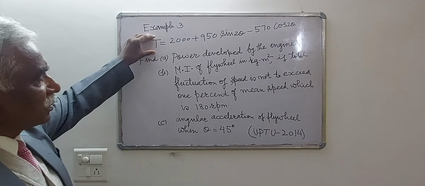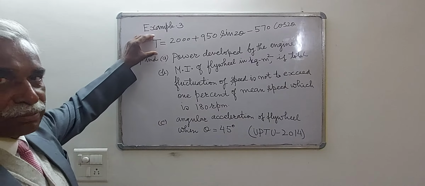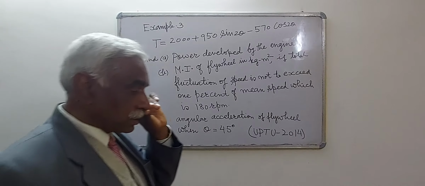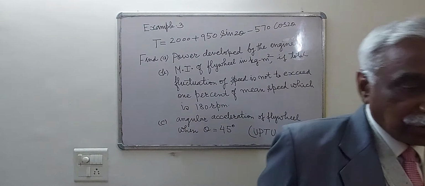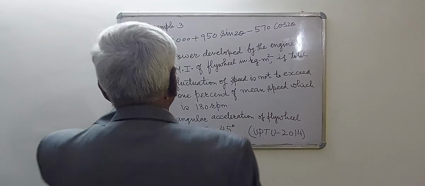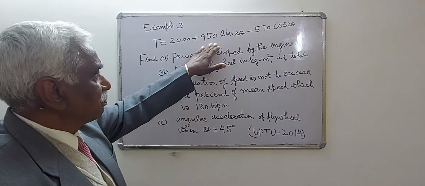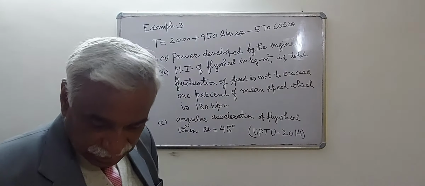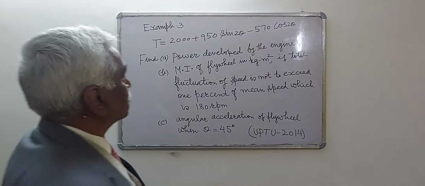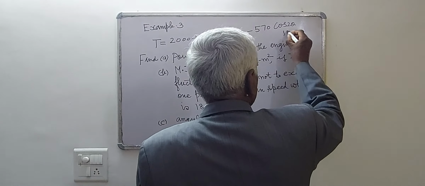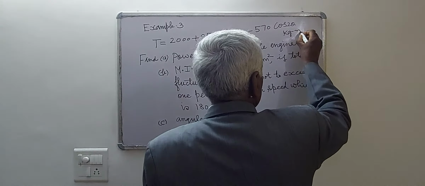The turning moment curve of a flywheel is given by this equation: T is equal to 2000 plus 950 sin 2 theta minus 570 cos 2 theta. The units are kg meter.